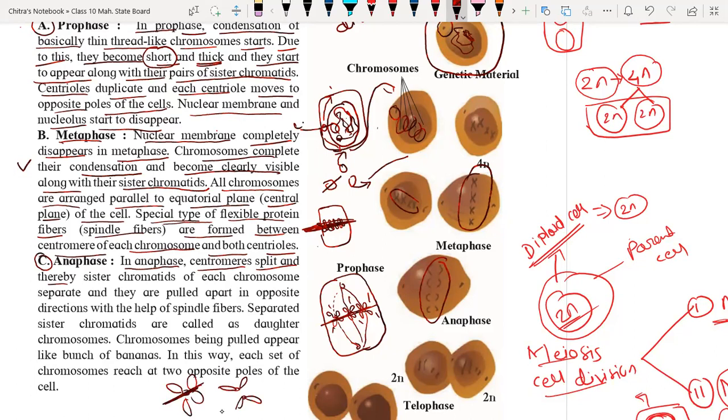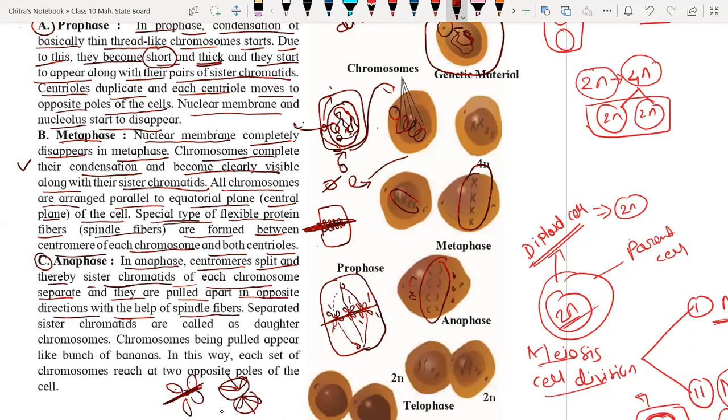Okay, and this will get pulled toward the polar end with the help of spindle fiber. Okay, split, and thereby sister chromatid. Sister chromatid means these are the arms of the chromosome, called sister chromatids of each chromosome, separate, and they are pulled apart in opposite directions, toward the polar region with the help of spindle fiber. So this part of the chromosome will again travel toward the polar region over here.